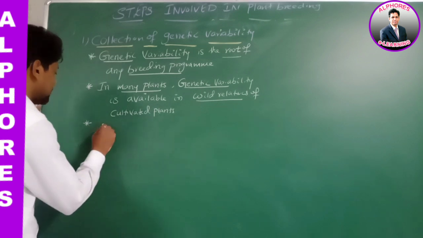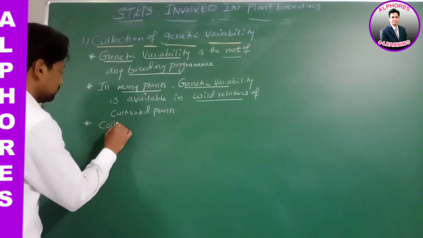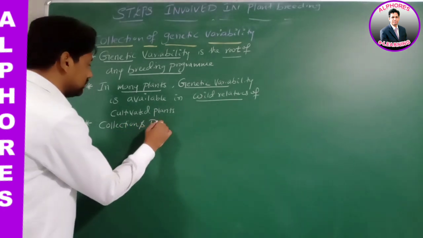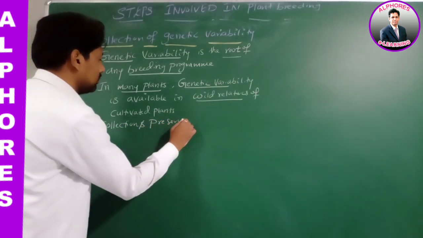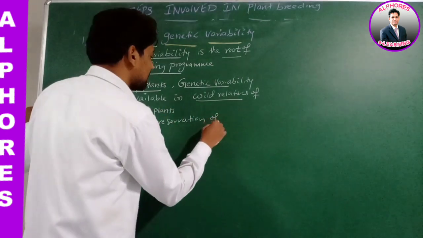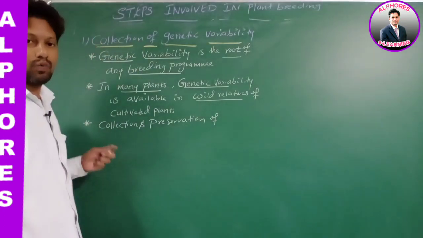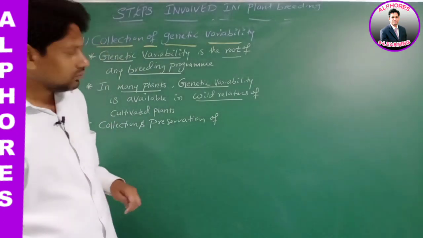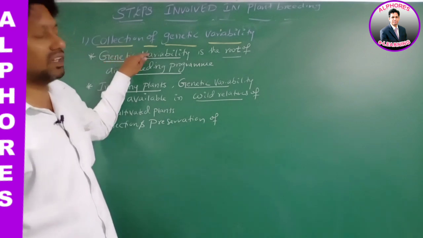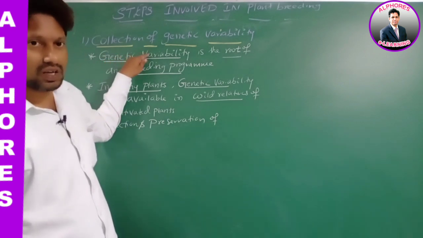Collection and preservation of what, sir? Listen. What is the root of any breeding program? Genetic variability. Yes or no? Right.